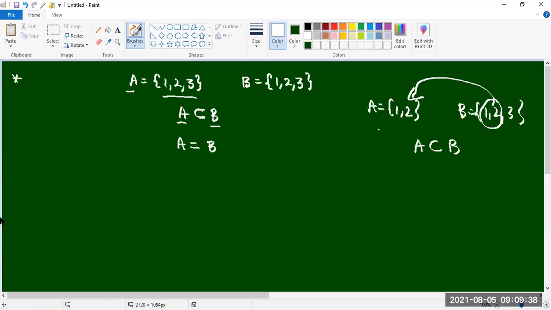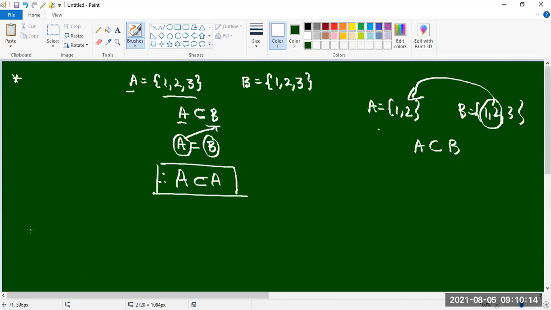Here in the place of B we are keeping A, so A is a subset of A only. One point we will get: each set is a subset of itself. Got my point?